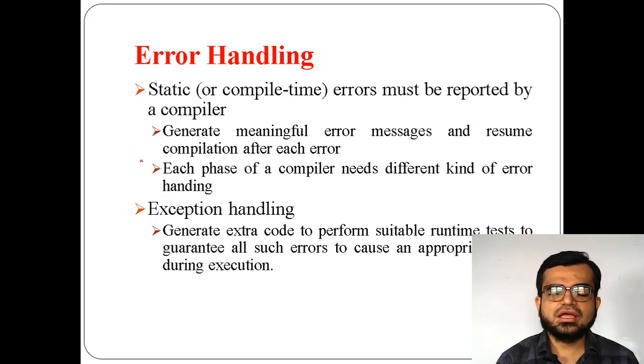That means compile time or runtime errors. But mostly runtime errors are not the part here. Here, compile time errors have to be reported by the compiler, right? For example, whenever a compiler compiles a program, it will give you compile time errors. So these compile time errors should be reported by the compiler.